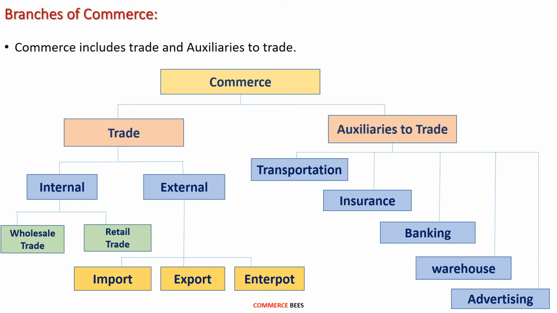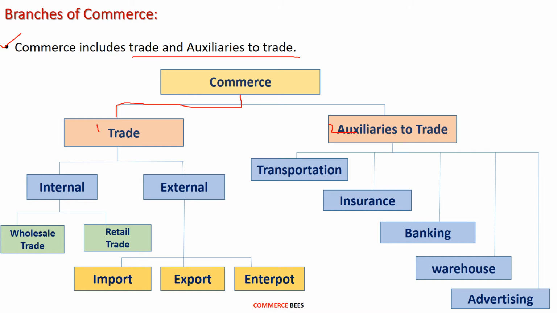I hope you are clear with the meaning of commerce. Let's now discuss the branches of commerce. Commerce includes trade and auxiliaries to trade. Here you can see a flow chart wherein commerce is divided into two types. The first is trade, the second is auxiliaries to trade.